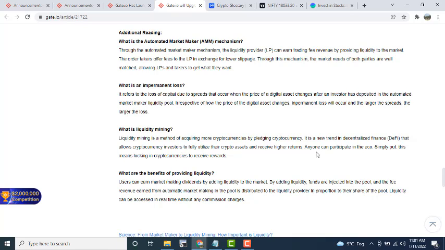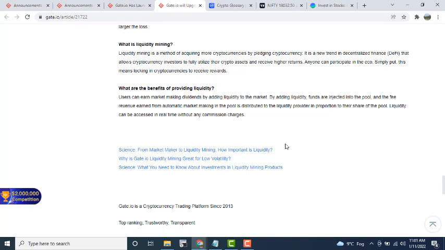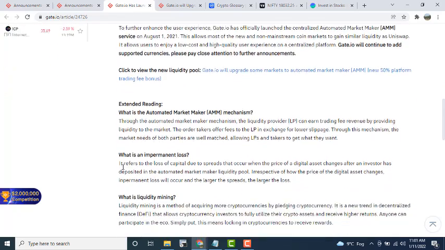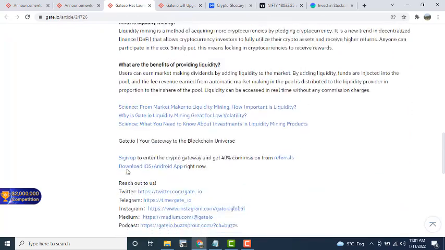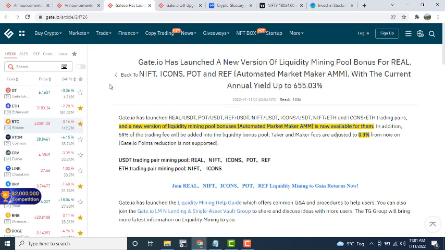And you can calculate all the mining rates, as I showed above, by the formula given, and there are multiple benefits. If you want to read more about this, you can come to this page. So let's come again to the previous page. Then this is the detail of the new version of the liquidity mining pool.